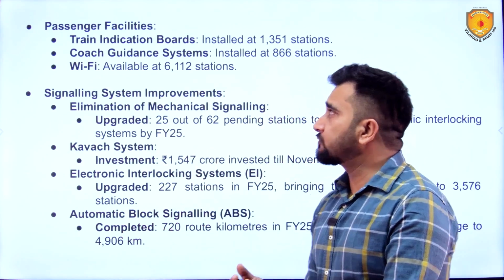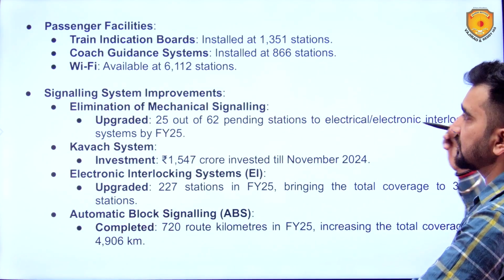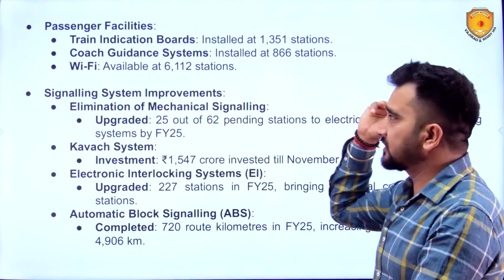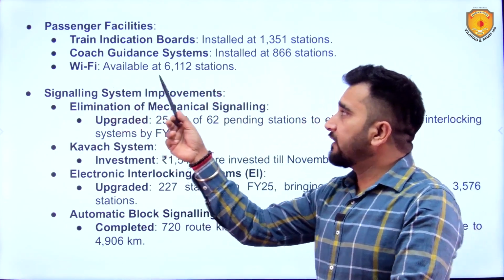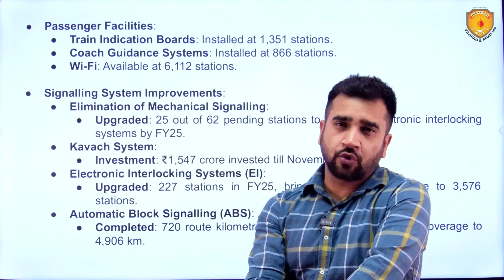Passenger facilities: train indication boards have been installed at 1351 stations. Coach guidance system installed at 866 stations. Wi-Fi available at 6112 stations. Small facts, but yes, not so relevant.